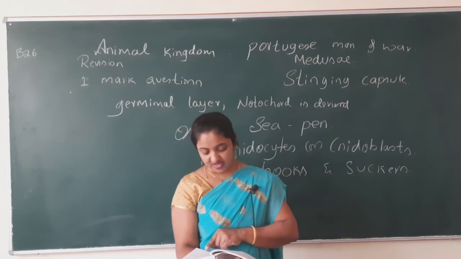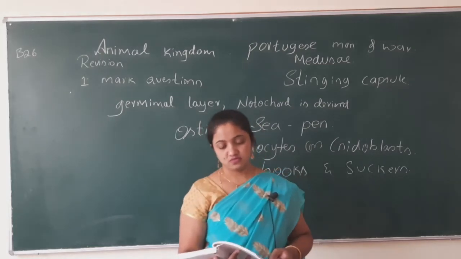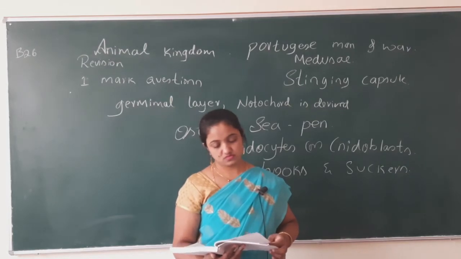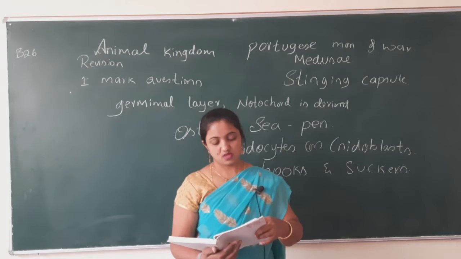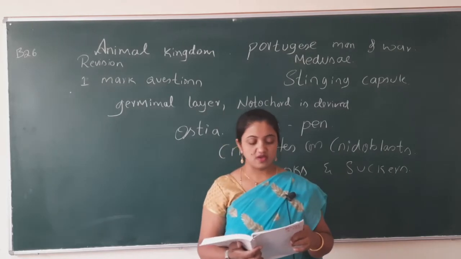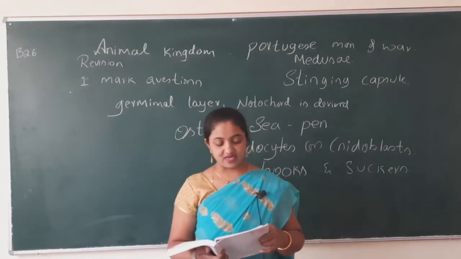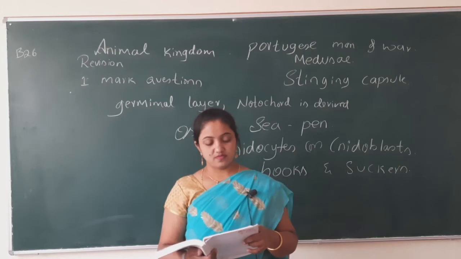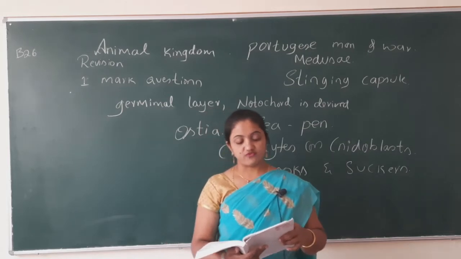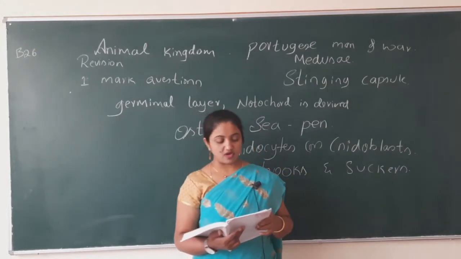What is the nature of pharynx in roundworm? Muscular pharynx. Which worm is called Wuchereria? Filarial worm. Which worm is called hookworm? Hookworm.